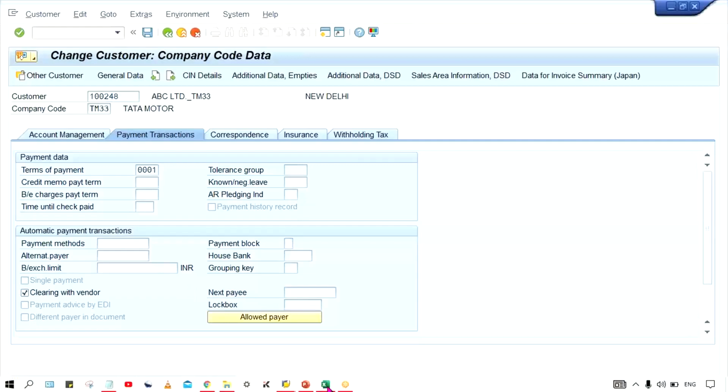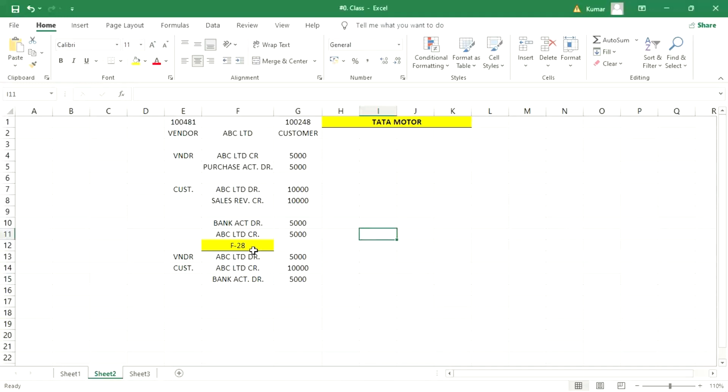Now look at here, guys. After these settings, let's suppose I am going to post this 5,000 worth of payment. Here, the vendor line item is also going to appear because we have already linked the customer with the vendor and the vendor with the customer, right? And the customer line item is also going to appear. And the bank account shows the surplus amount, right?